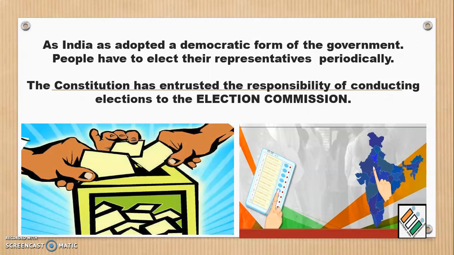Only then will the citizen be able to elect a candidate of their choice without any fear or pressure. If the government were to conduct the election, there might be no guarantee of such a free, fair and just atmosphere for the election. Hence, the Constitution has entrusted the responsibility of conducting elections to an independent machinery. That means the legislature, the executive and the judiciary have nothing to do with this.